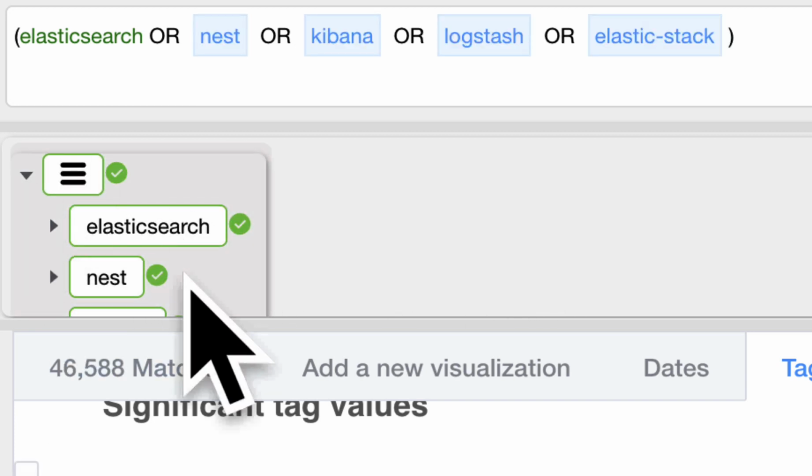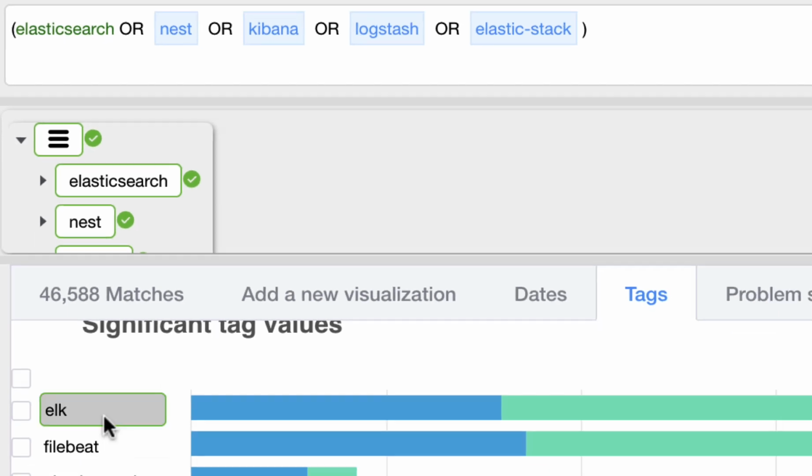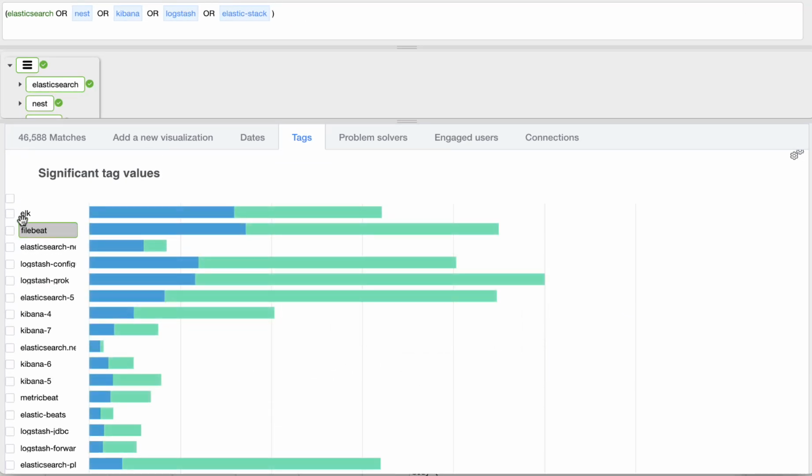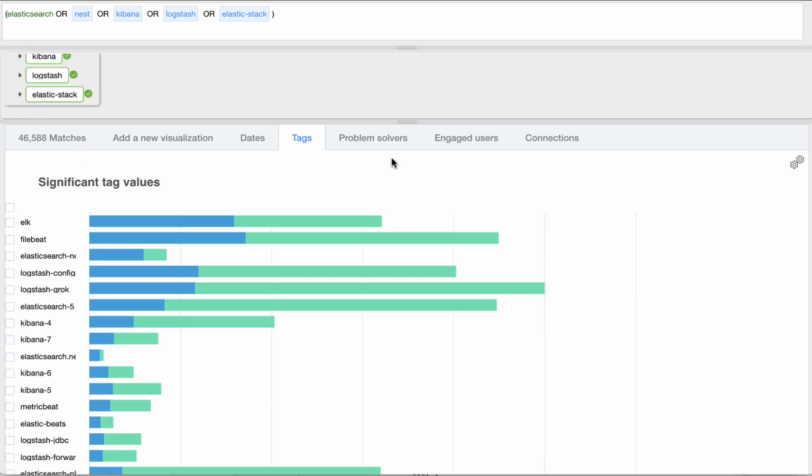This ability to expand your queries beyond just your basic initial search term is useful for people who might not be specialists in Elasticsearch or any of those kinds of things. They can see immediately the set of terms that are commonly used by people and that would be useful to expand their query. For example, ELK stack is what they used to call the Elastic Stack.